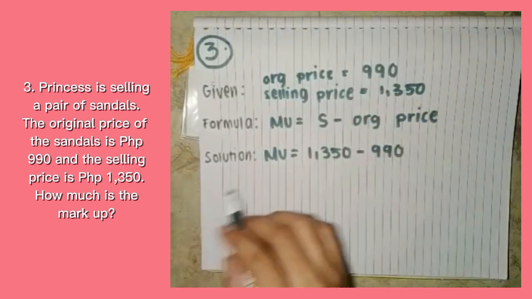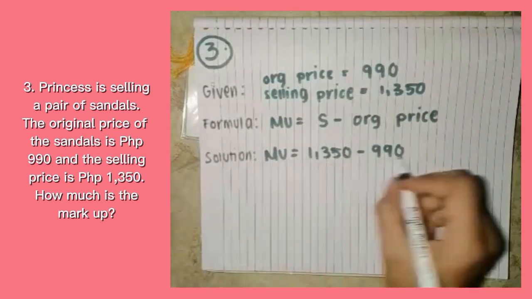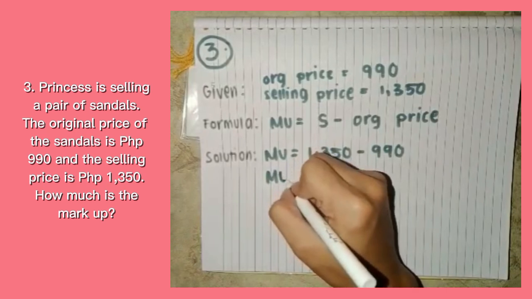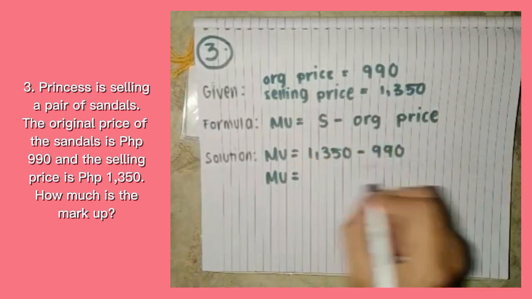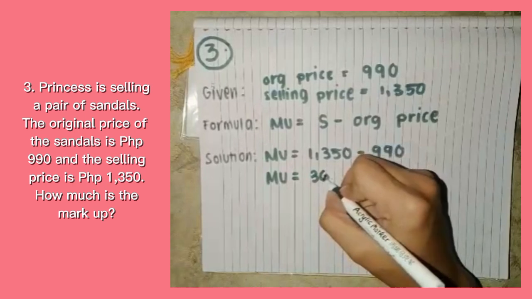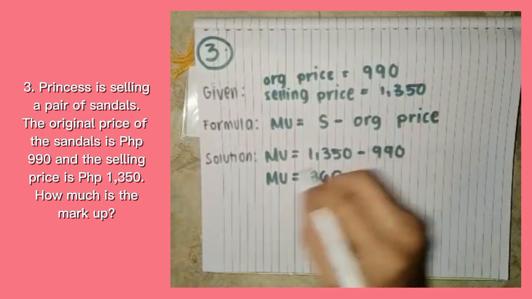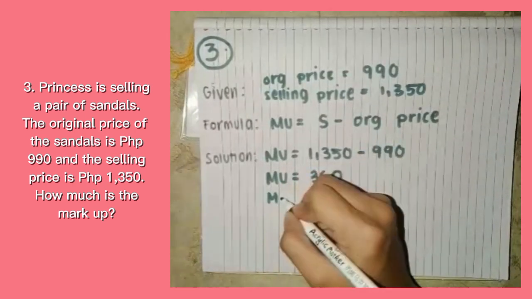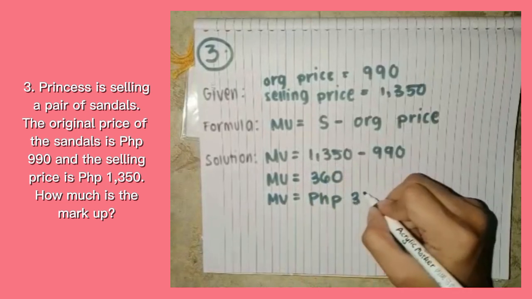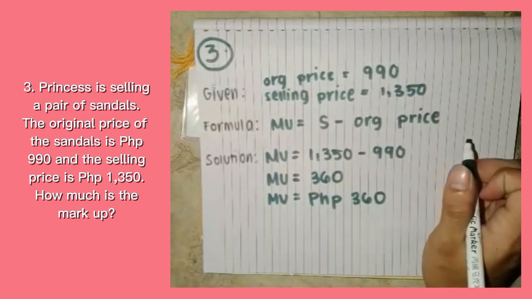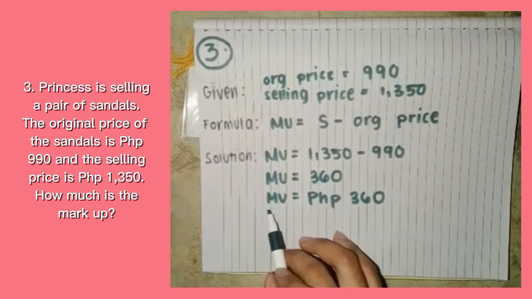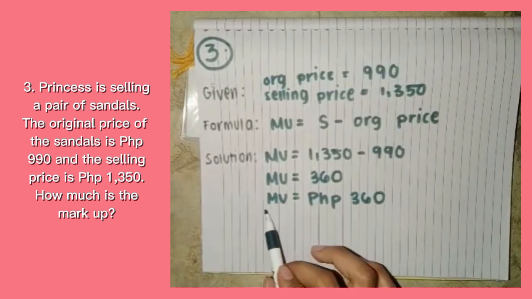You can calculate this on your own. This is pretty easy, so the answer is 360 pesos. We are going to put the peso sign, PHP 360, for the value of the markup.